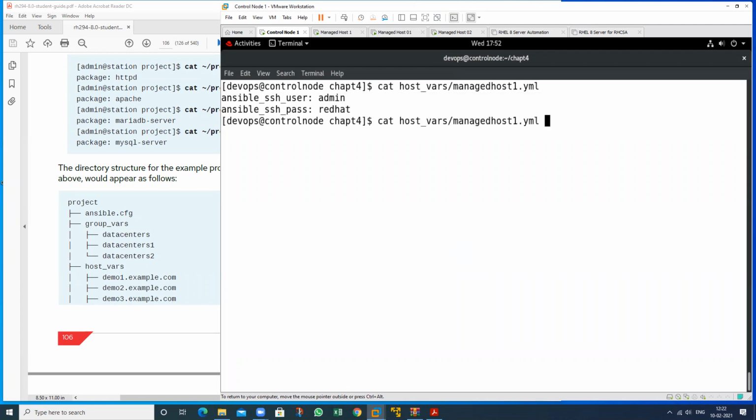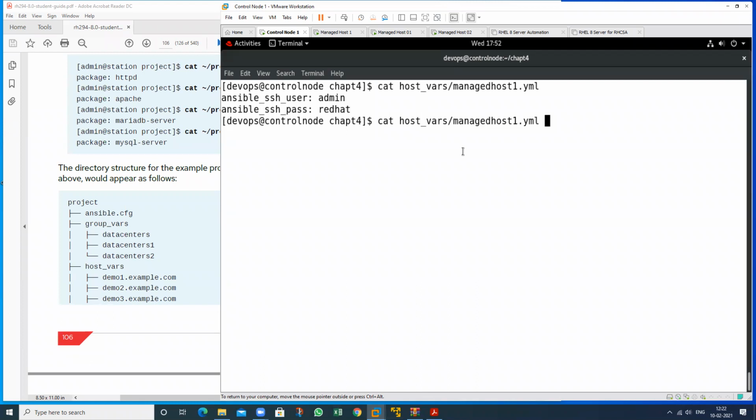Because this colon is just a format, it works as a separator. This is the key and this is the value, as I have already told you. When you define the playbook, I will write just name and value. Yes, sir. Okay, sir. So it will take just that particular attribute.